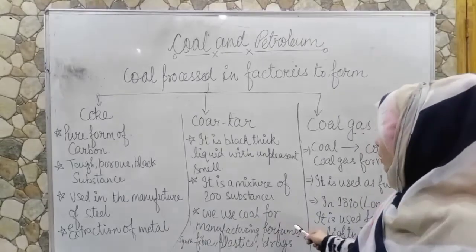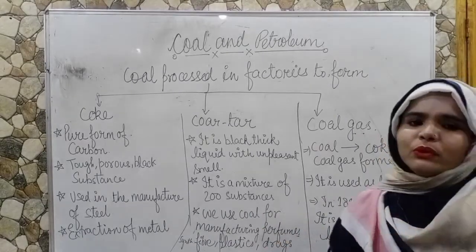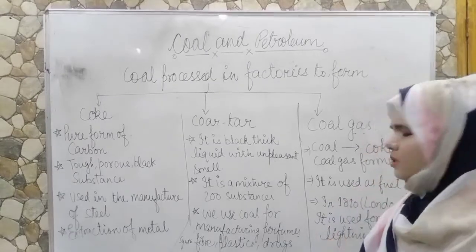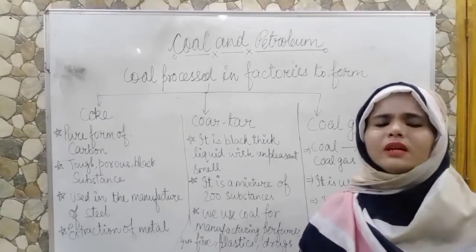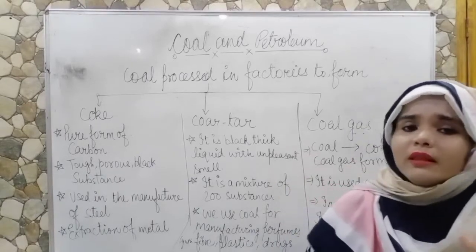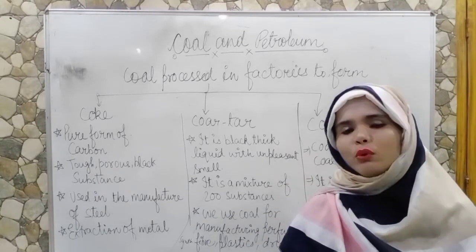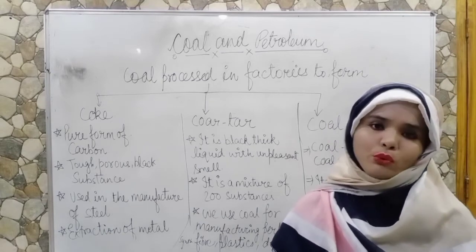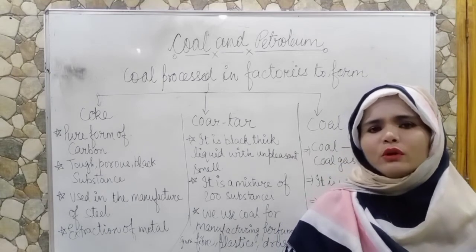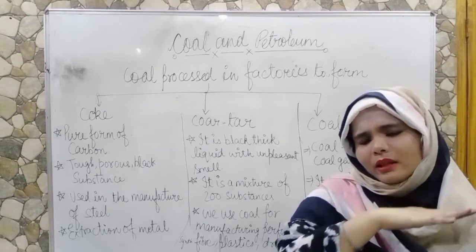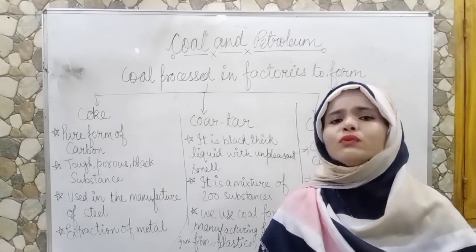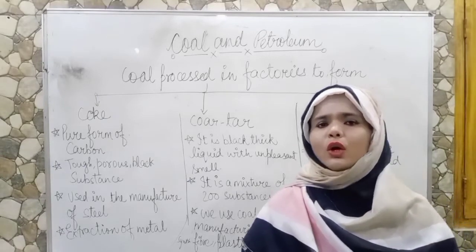We use coal tar for manufacturing perfumes, synthetic fibers, plastics, polybags, drugs, a lot of things we can manufacture from coal tar. But the most important thing that we manufacture from coal tar is the metallic rod. You are very familiar with that kind of rod that looks metallic, and so coal tar is used for the manufacture of metallic rods.